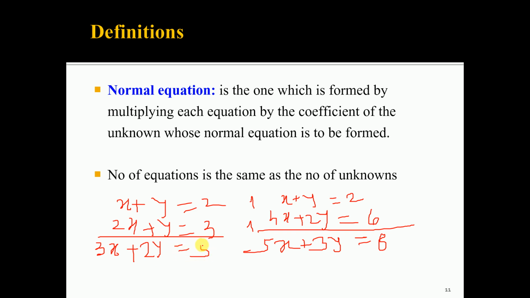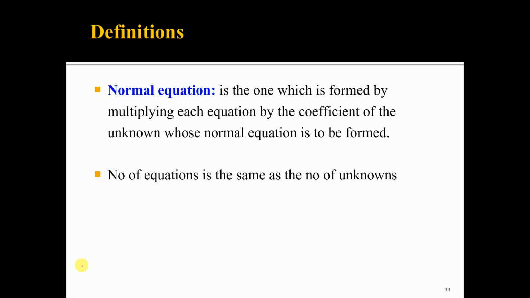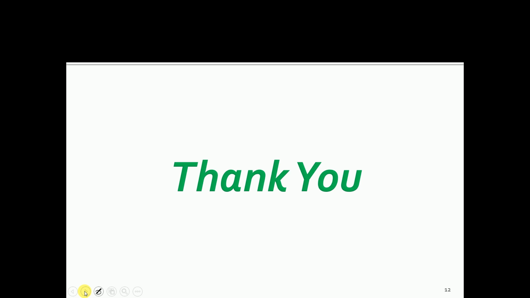This is the normal equation for y. If you solve these two equations simultaneously, you will get the most probable values of x and y. This is the concept of the normal equation. Thank you.